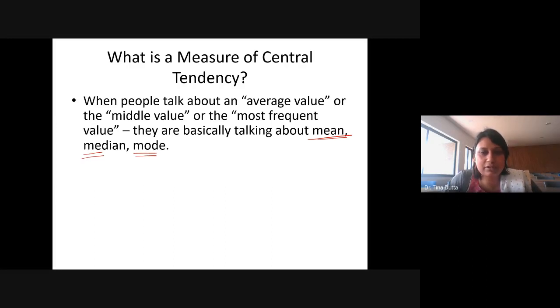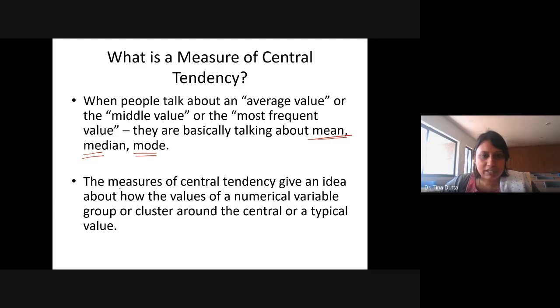Why is this called measures of central tendency? Because these measures, mean, median, mode, give an idea about how the values of a numerical variable group or cluster around the central part of the distribution. So, when we have lots of data, we might want to summarize that data. We might be interested in getting a single value around which the data set clusters.